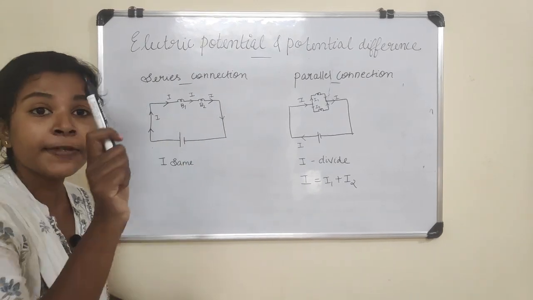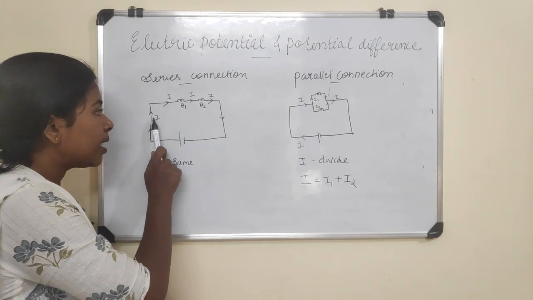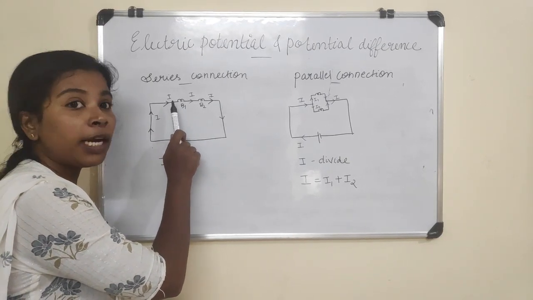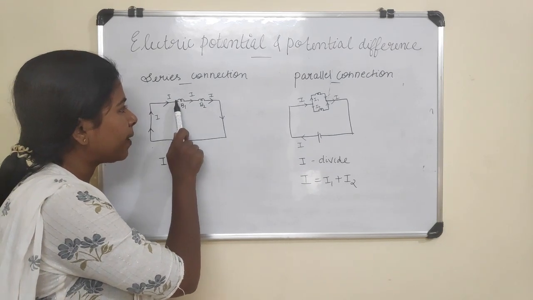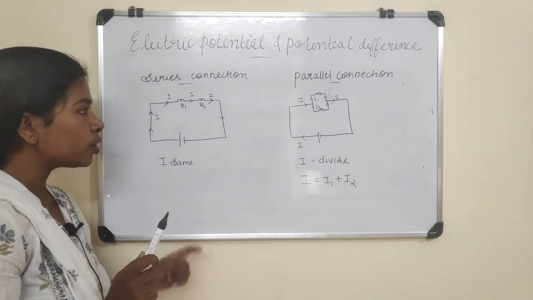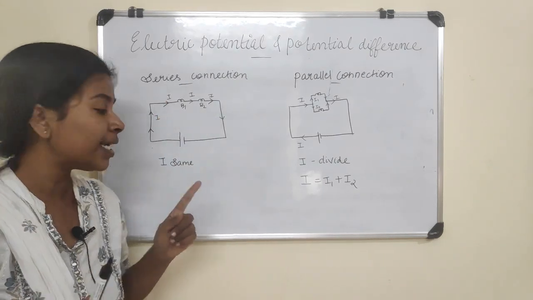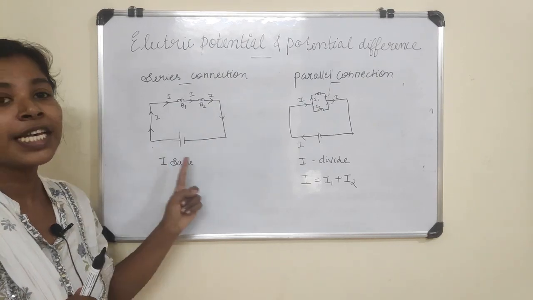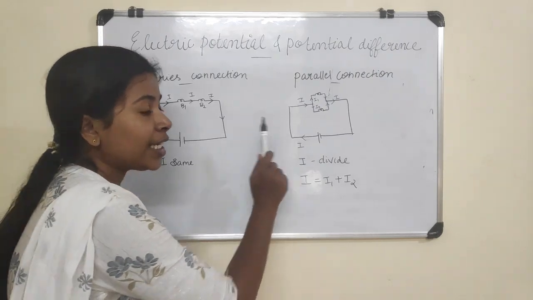In series connection, the point to be noted is that the current will always be the same. That is, suppose I is the current that is passing through the circuit, the current I will be passing through the bulb V1 as well as V2. Understood? So the current in bulb V1 will be I and the current in bulb V2 will be I. That is, current is the same in the series connection. But in case of parallel connection, what is the difference?